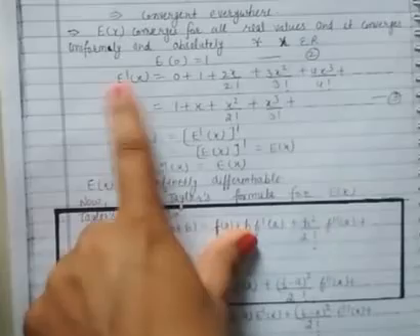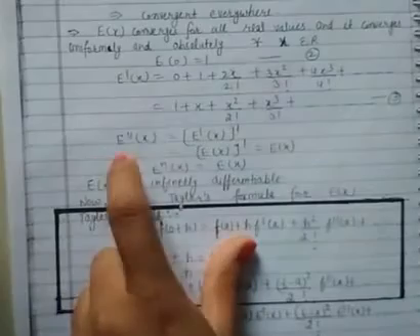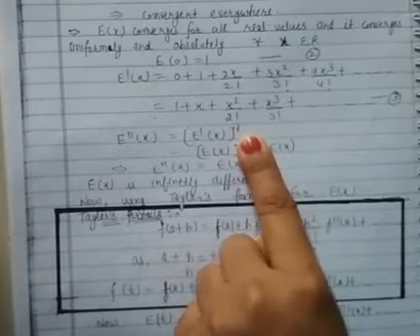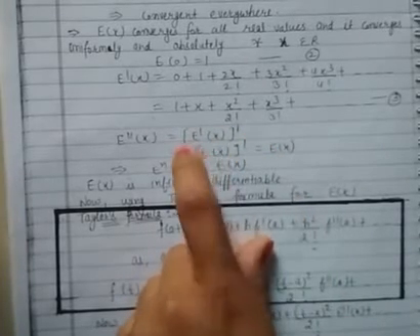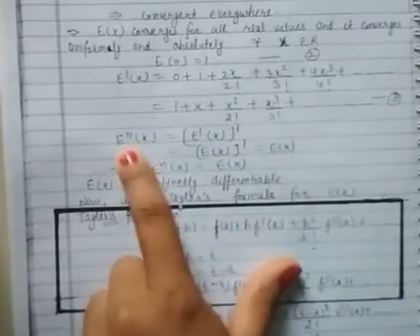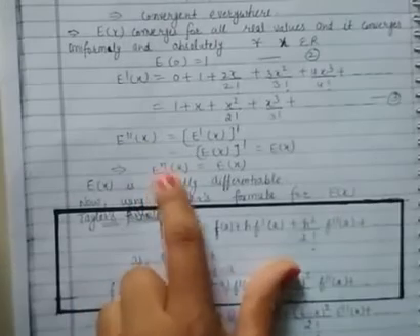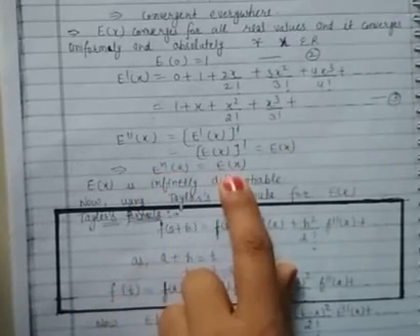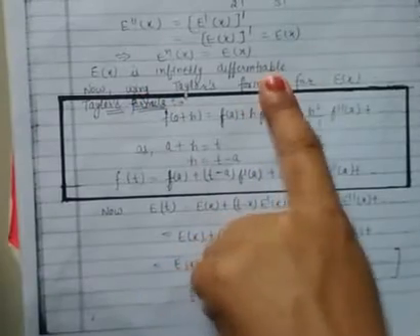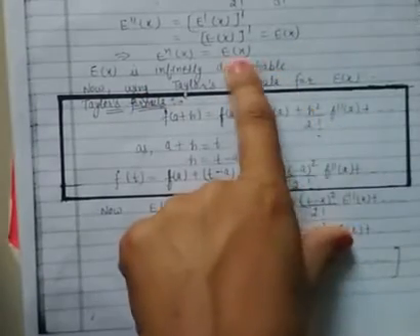So e dash x is nothing but e(x), and e double dash x is the differentiation of e dash x, but e dash x is e(x), so the differentiation of this will again be e(x). So the nth derivative is again going to be e(x). So it is infinitely differentiable, and not only that, all the derivatives are the same, e to the power x.